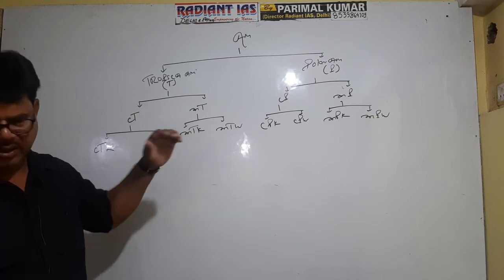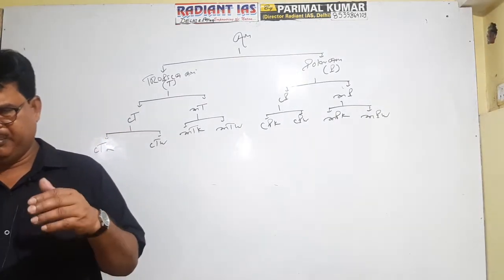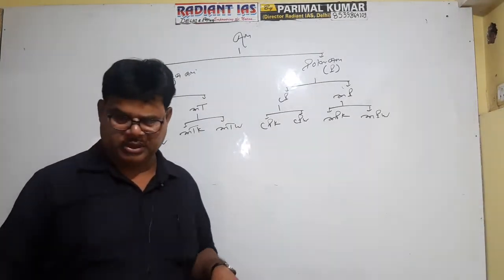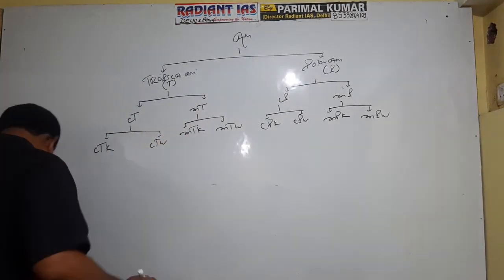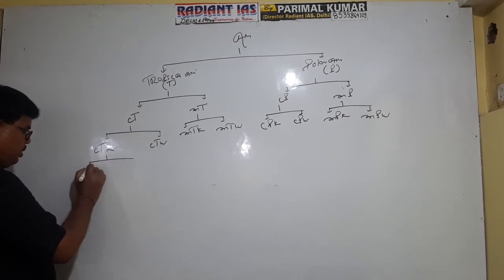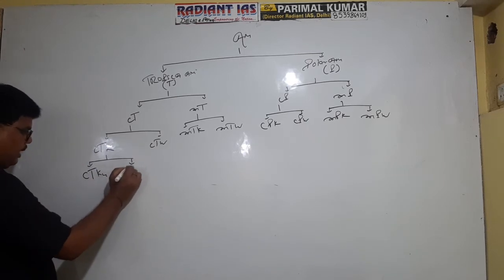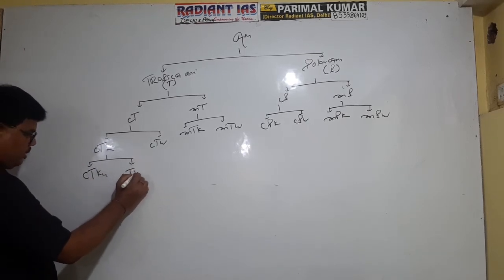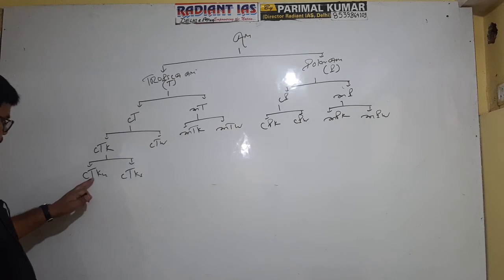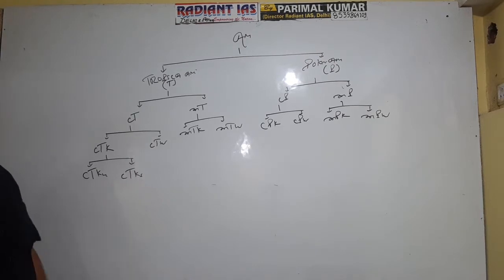Again, an air mass can be stable or unstable depending on the prevailing condition of the area. So again, this air mass is divided into two types. First is CTKU and second is CTKS: continental tropical cold unstable air mass, and continental tropical cold stable air mass.